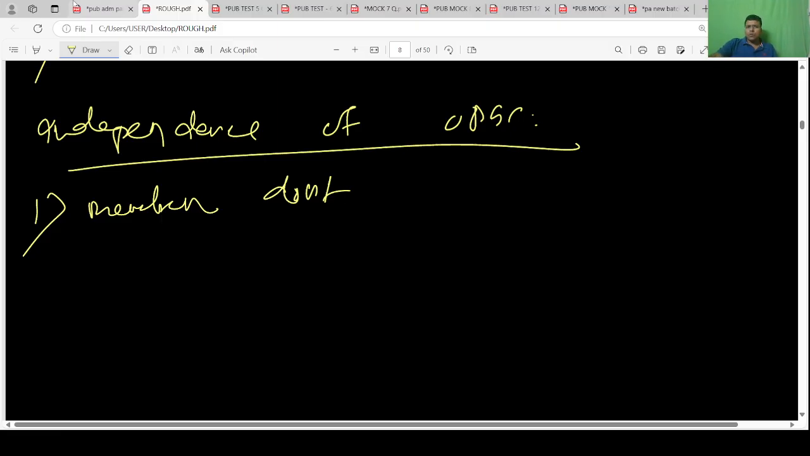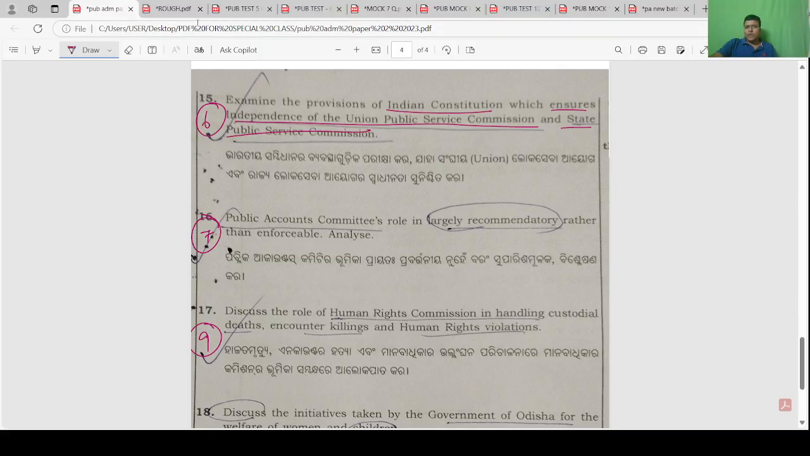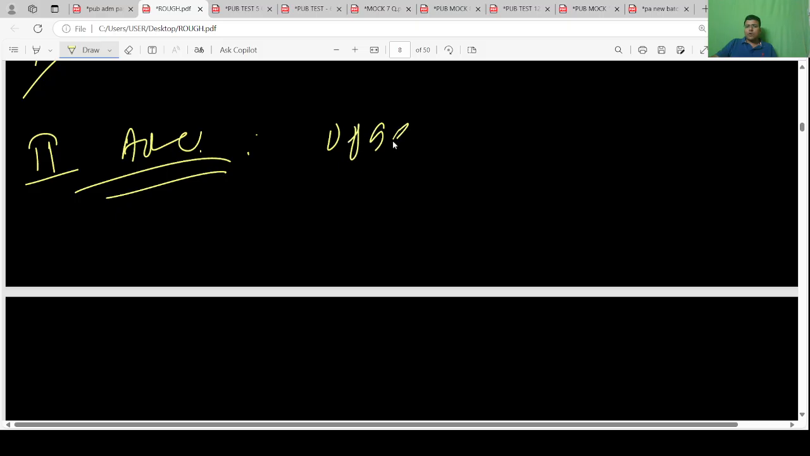Very good question, both are easy questions, a cakewalk. At the end, again write the second ARC. Second ARC recommendation for UPSC, that you need to write.